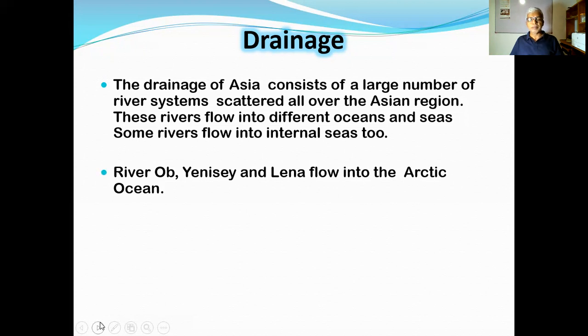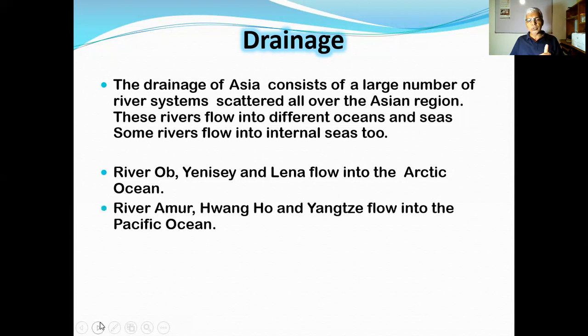Rivers Ob, Yenisei, and Lena flow into the Arctic Ocean that is located in the north of the Asia continent. Then rivers Amur, Huanghe, and Yangtze flow into the Pacific Ocean. This is located in the east of the Asia continent.